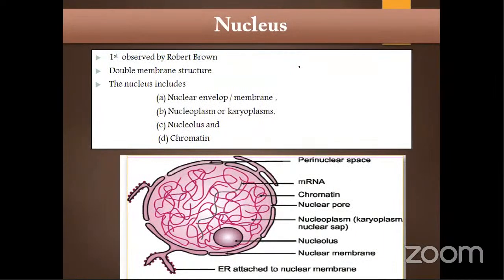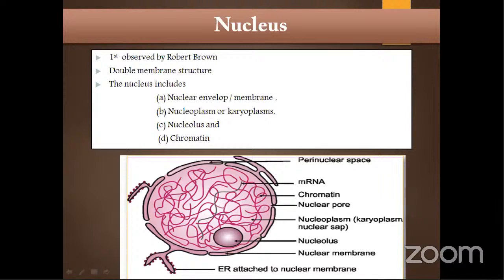Okay, coming to the next term, that is nucleus. Nucleus was first observed by Robert Brown. Just give me a second. Yeah, nucleus was first discovered by Robert Brown in the root cell of orchid, that you know already, right?